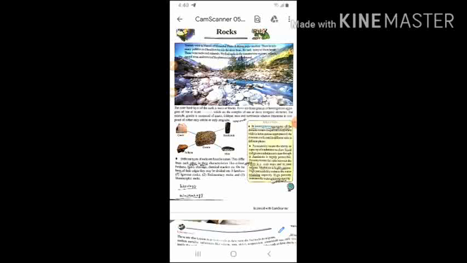In another language, we say that a rock is a naturally occurring solid. It is made of minerals or other mineral like substances. The Earth's outer solid layer, the lithosphere, is made of rocks. That means the Earth's crust is made of rocks.